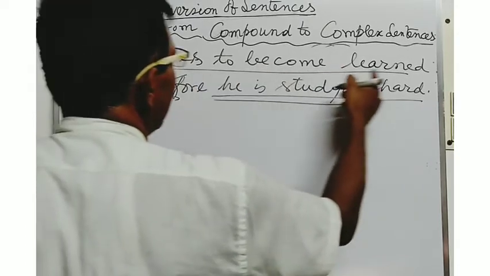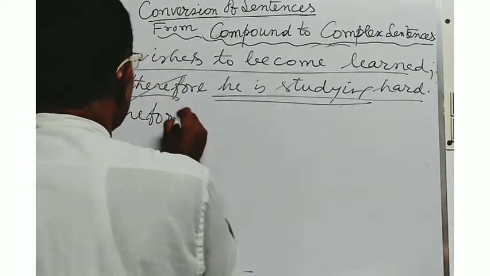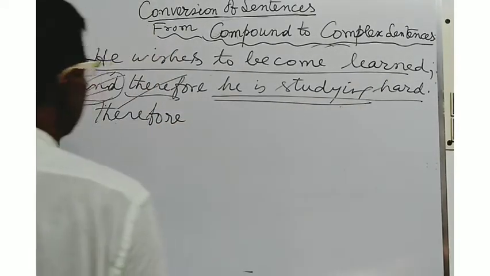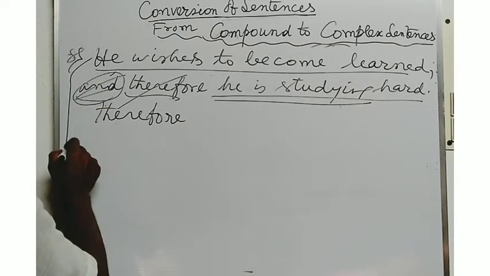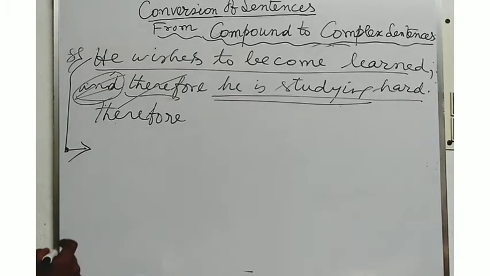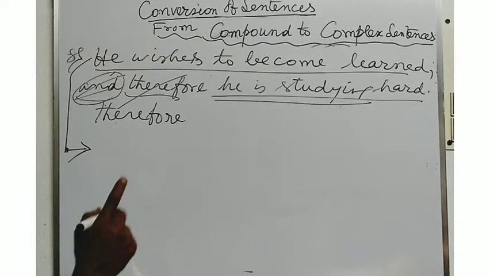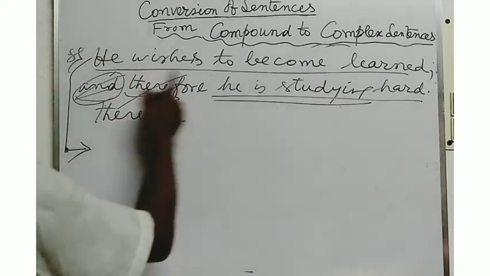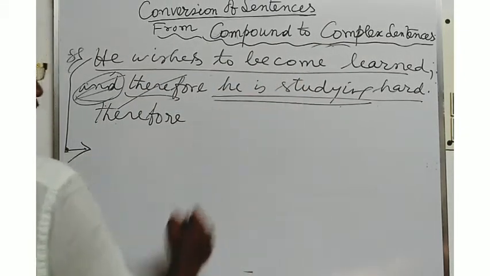He wishes to become learned and therefore he is studying hard. This is also a correct compound sentence. And if you want to convert the sentence into a complex one, you will have to write what was his purpose. Why is he studying hard?